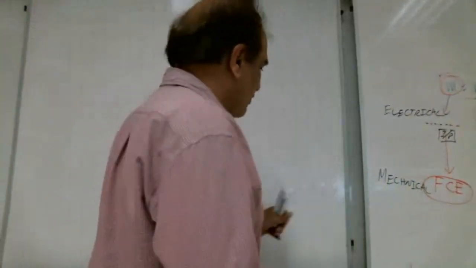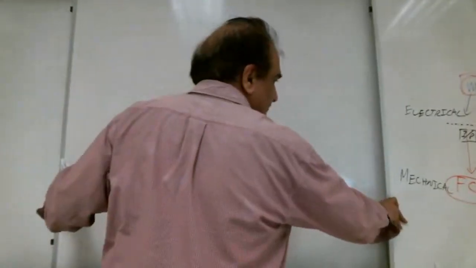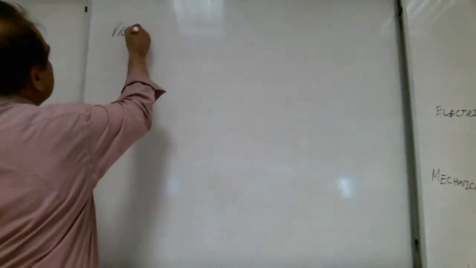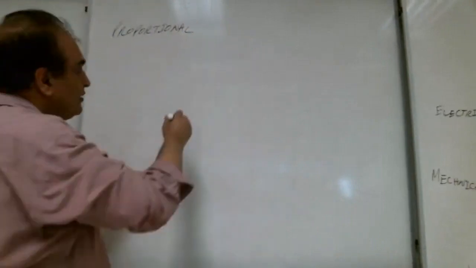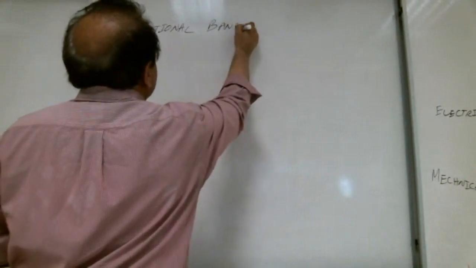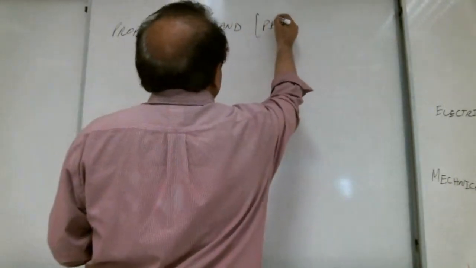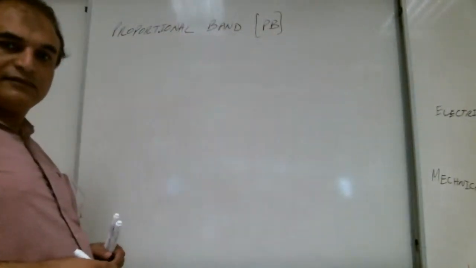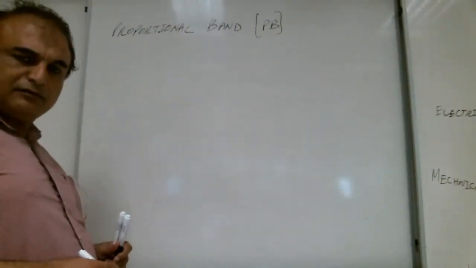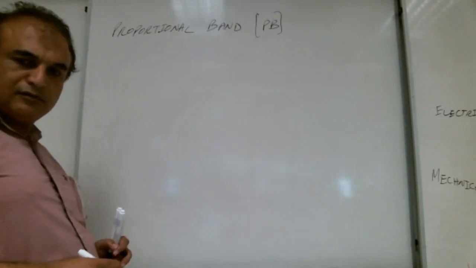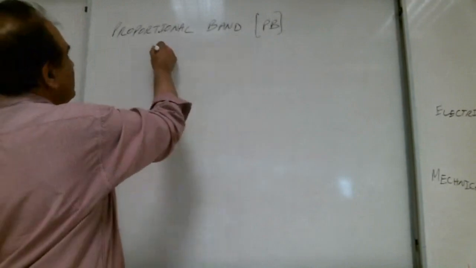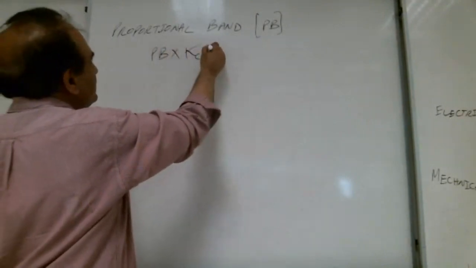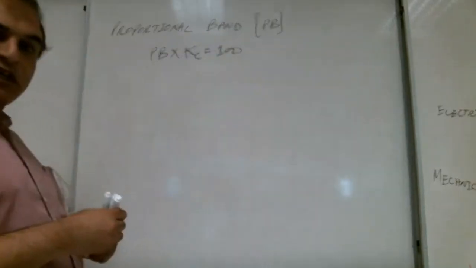That's what we call proportional band, PB. Everybody with me, Shabab? That's good. A lot of brothers are writing yes. So how do we say it? PB into KC is equal to 100, always.